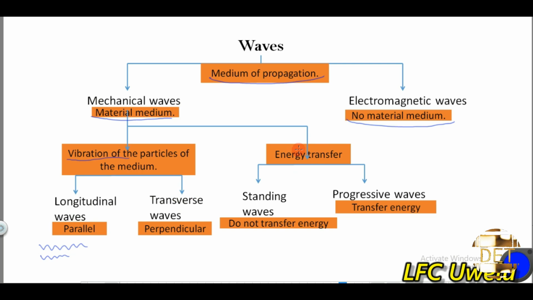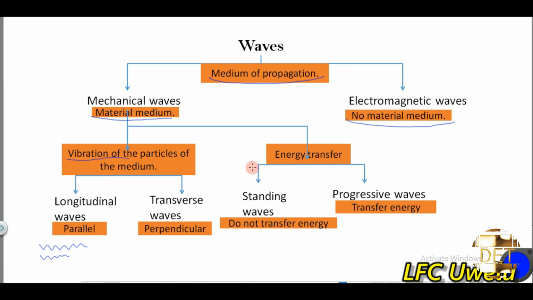Also, the mechanical waves can be classified based on the mode of energy transfer. Under that, we have two types of waves: the standing waves and the progressive waves. Those that do not transfer energy as they travel are referred to as standing waves or stationary waves, and those that transfer energy as they travel are referred to as progressive waves.